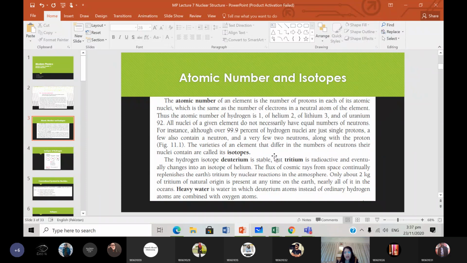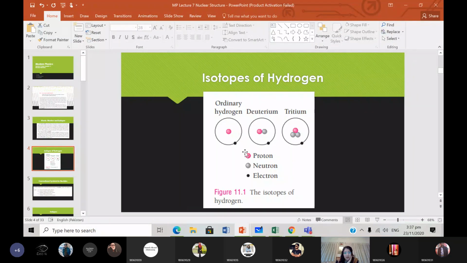For example, in hydrogen, have you heard of deuterium before? Deuterium and tritium, okay? They are isotopes of hydrogen. Here they've shown you hydrogen, deuterium, tritium, okay? Hydrogen has one proton and one electron, but deuterium has one extra neutron and tritium has 2 extra neutrons. So these are isotopes of the same element, which is hydrogen.